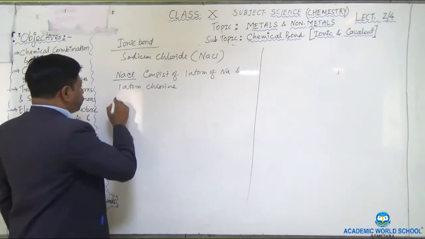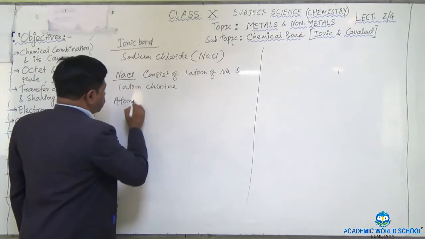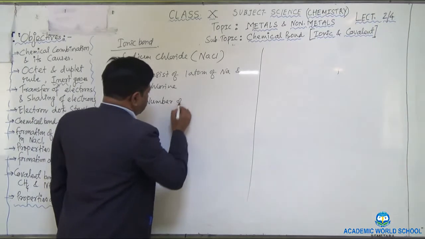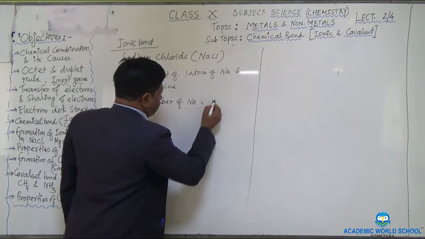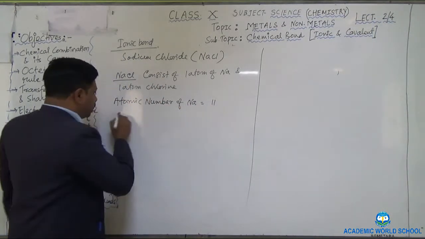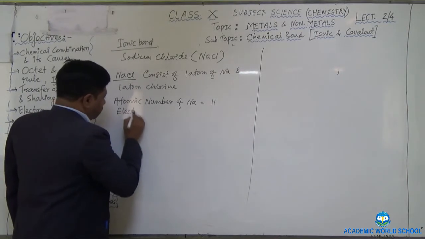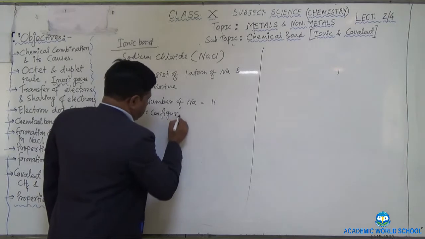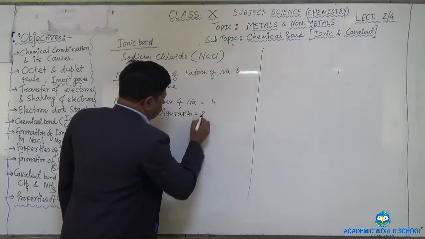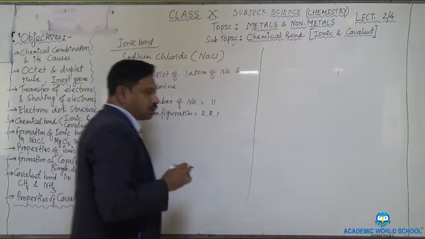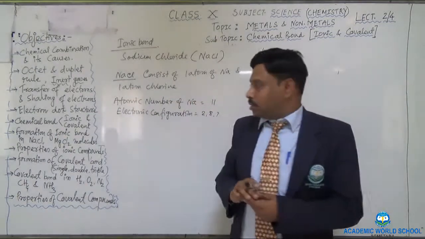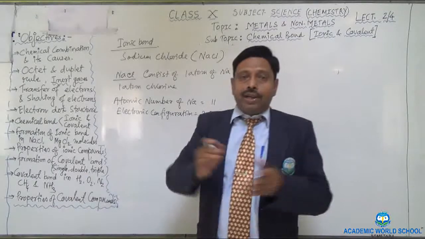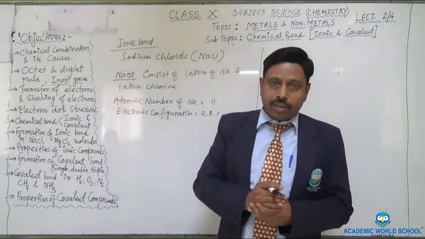So now write down the atomic number of sodium. Atomic number of sodium is 11. Okay, and the electronic configuration is equal to 2, 8, 1. I want to tell something about the electronic configuration. Electronic configuration means the distribution of the electrons in different orbits of an atom.